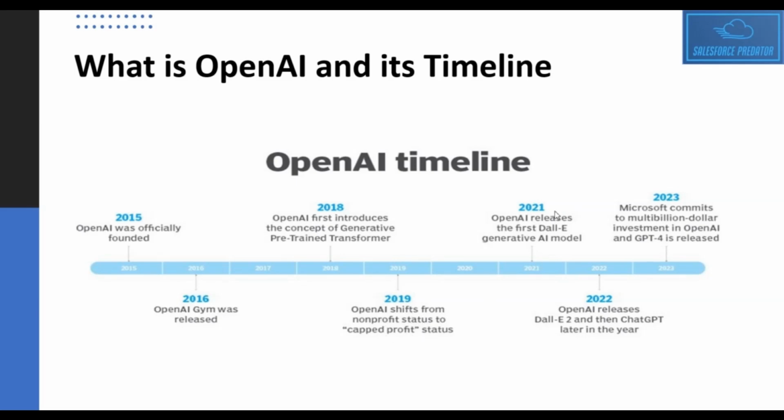Then in 2021, OpenAI released its first DALL-E generative AI model. Now this model was capable of generating images based on the text description it receives, right? Again in 2022, OpenAI released DALL-E 2, which was an advanced version of DALL-E, and then later in the same year, it released ChatGPT. With the release of ChatGPT, it became quite popular. Within about 2 days of release, millions of users subscribed to the ChatGPT platform. In 2023, Microsoft committed to a multi-billion-dollar investment in OpenAI, and also the GPT-4 model was released.